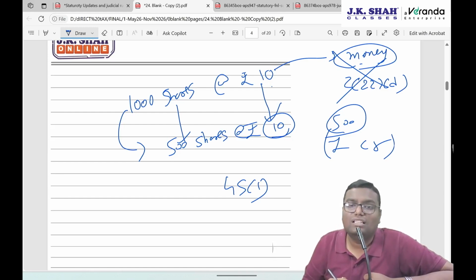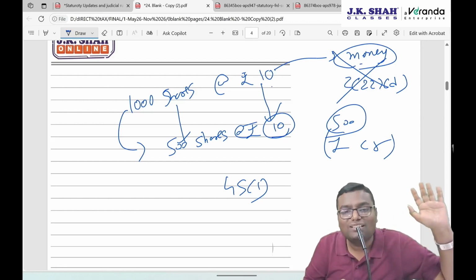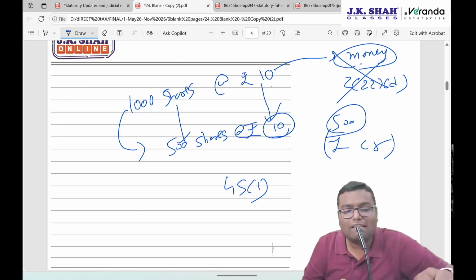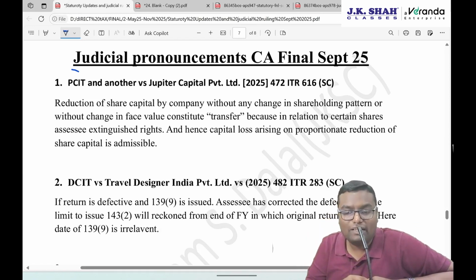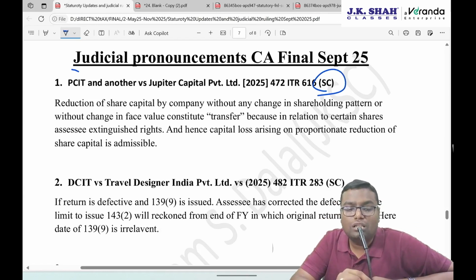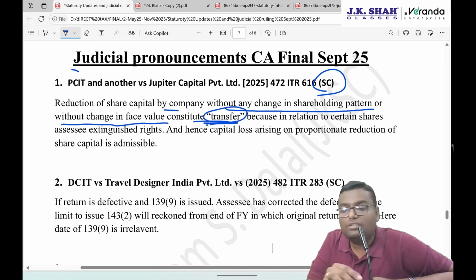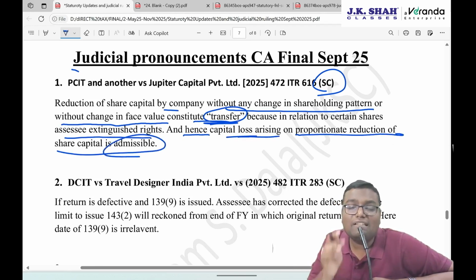Yes. See, if money is received, you are taxing it as a deemed dividend. If shares are reduced without reducing the face value, the capital asset has gone. It is an extinguishment of right. And yes, capital loss will arise. Principal Commissioner of Income Tax and another versus Jupiter Capital Private Limited, Supreme Court judgment. Reduction of share capital by a company without any change in the shareholding pattern or without a change in the face value constitutes transfer, because in relation to certain shares the assessee extinguishes the rights, and hence the capital loss arising on the reduction of share capital is admissible. It can be set off against other capital gains.